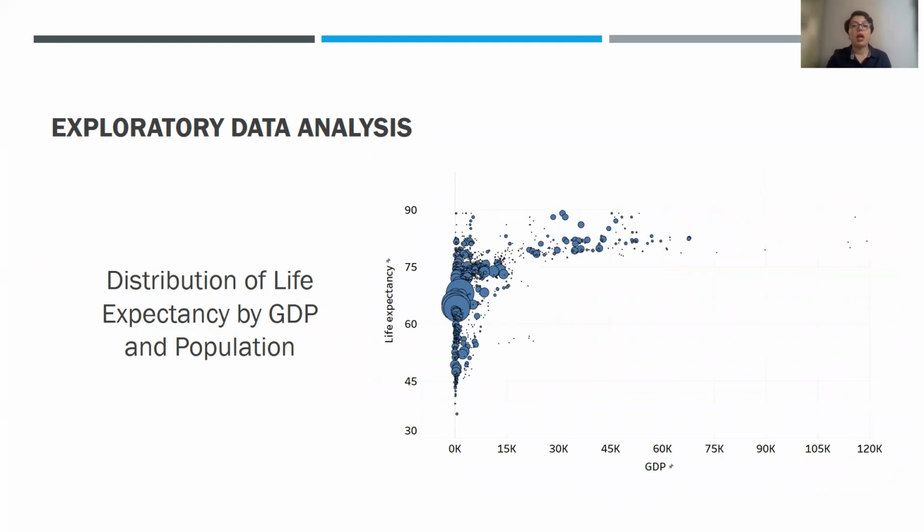The effect of GDP on life expectancy has been studied in many research, and its positive effect is truly justified. Let's see the impact of GDP and population on life expectancy in our research. GDP has been shown on the x-axis in the figure, and life expectancy has been shown on the y-axis. The size of the points is corresponding to the population of the country. As it is obvious, there is a very strong non-linear correlation between GDP and life expectancy. It is concluded that countries with large GDP values and low populations have a higher life expectancy.